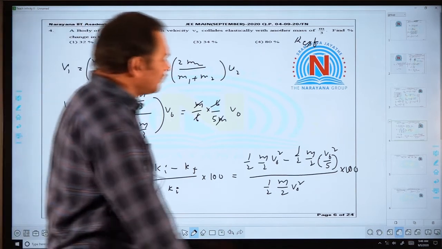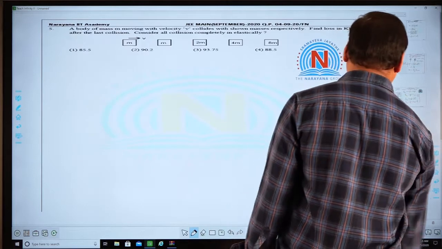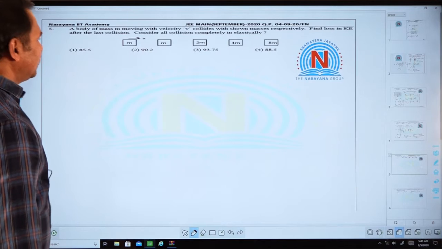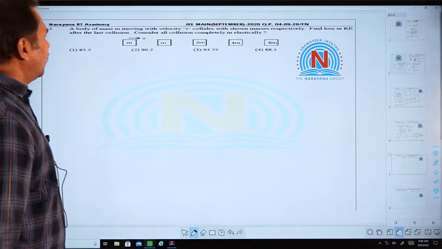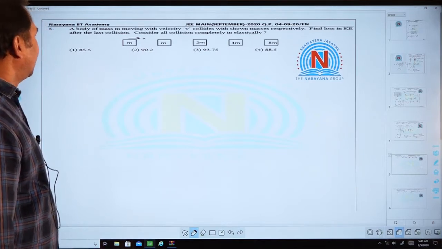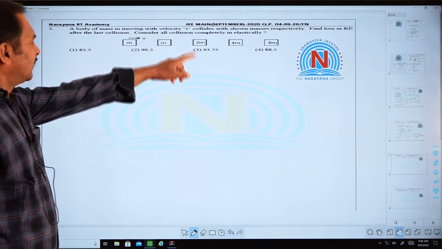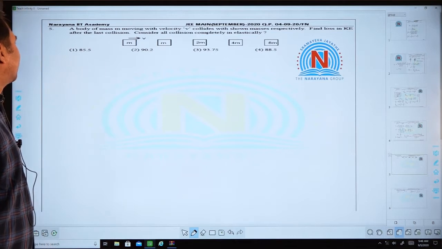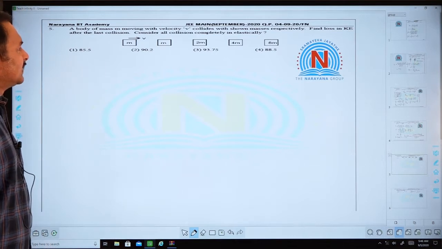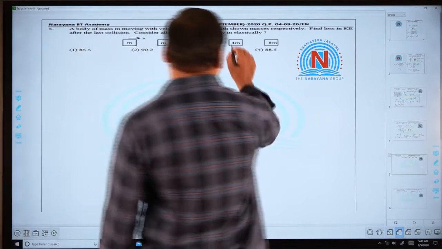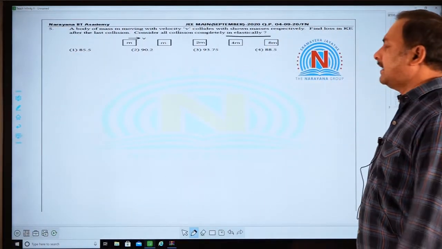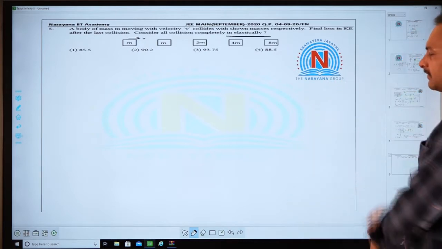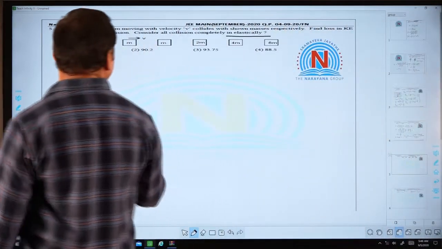So let's move to the next question. This question is also from collisions. A body of mass m moving with a velocity v collides with the shown masses respectively. Find the loss in kinetic energy after the last collision. Consider all collisions to be completely inelastic. Perfectly inelastic collision means all the bodies will move together, so conservation of linear momentum is applicable.